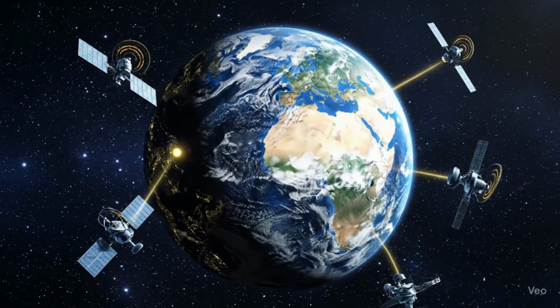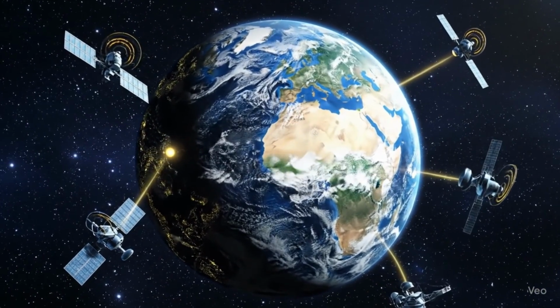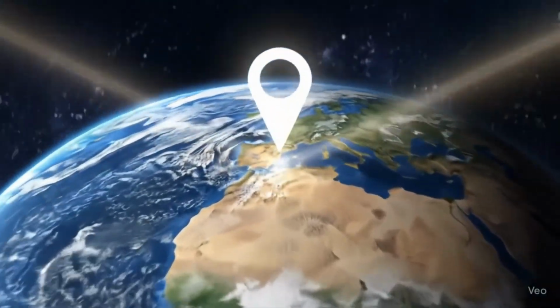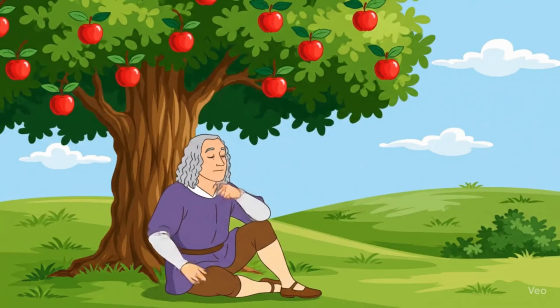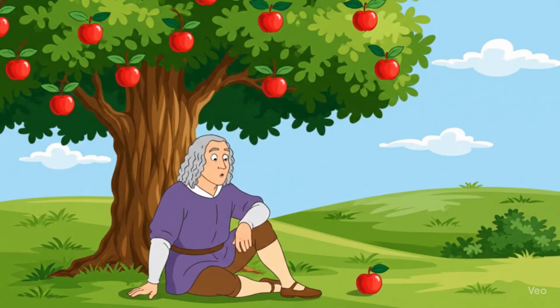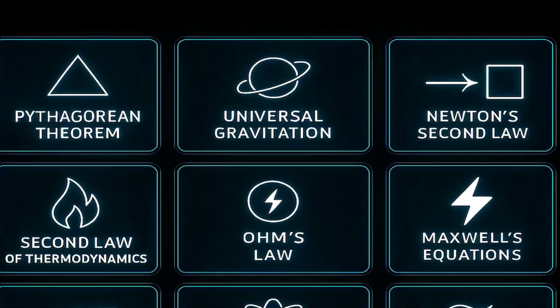For centuries, humanity looked to the heavens and saw chaos. The movement of the planets was a mystery. Then, in 1687, Isaac Newton published his magnum opus, Philosophiae Naturalis Principia Mathematica, and with it, an equation that brought order to the cosmos: the law of universal gravitation.